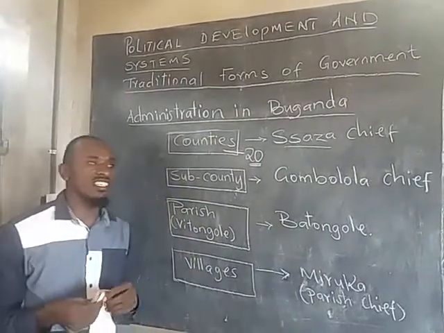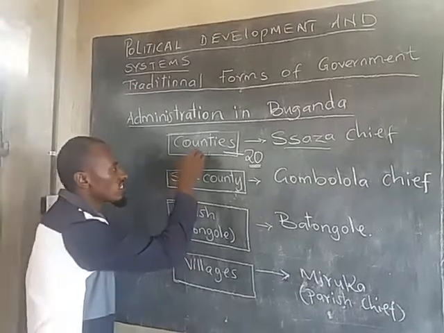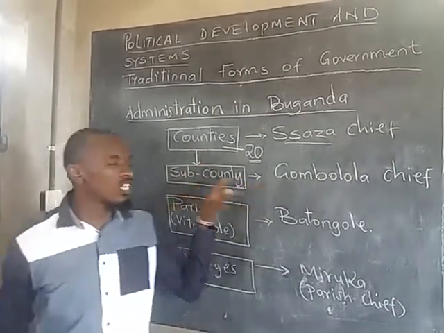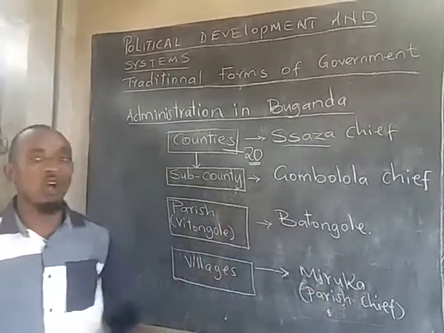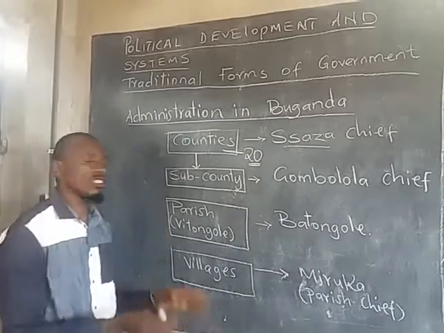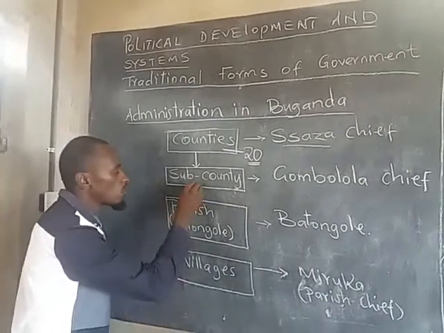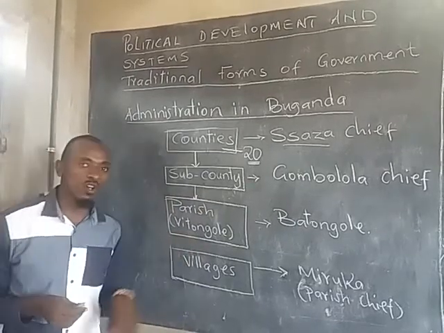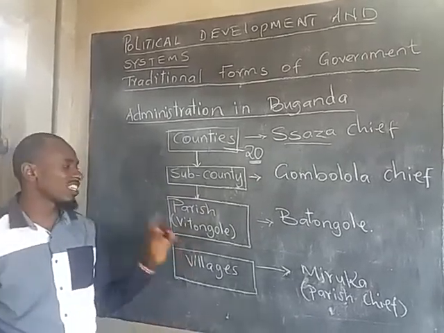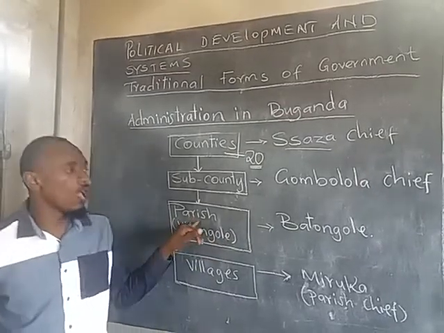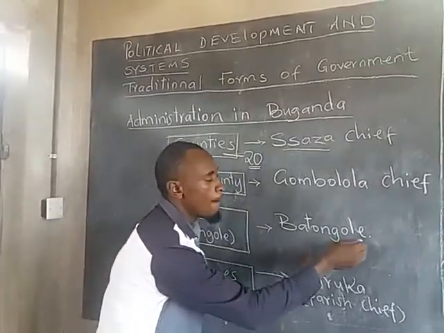Now the county was subdivided into sub-counties, and each sub-county was headed by a Gombolola chief. Each sub-county was further subdivided into very many parishes, or vitongole. When it is one, it was kitongole, many vitongole, and each kitongole or parish was under a batongole.